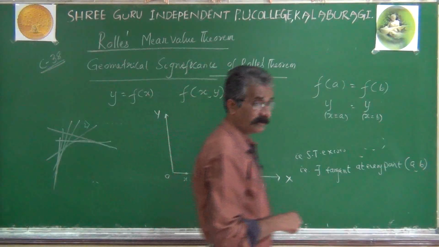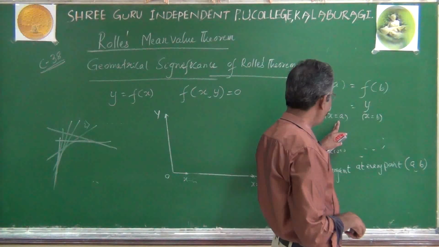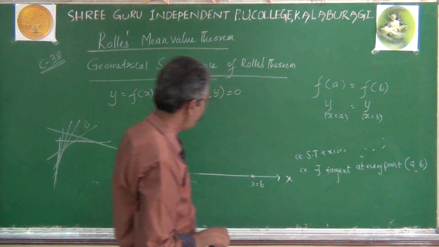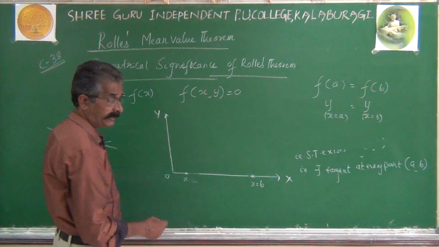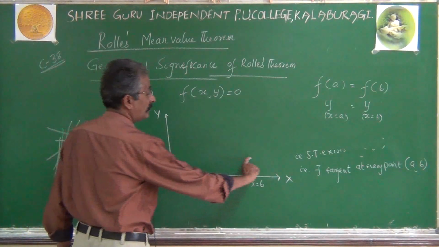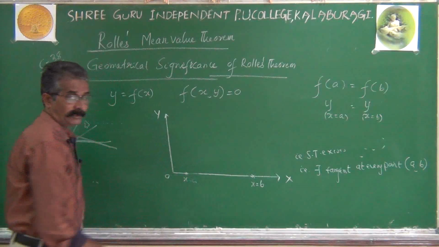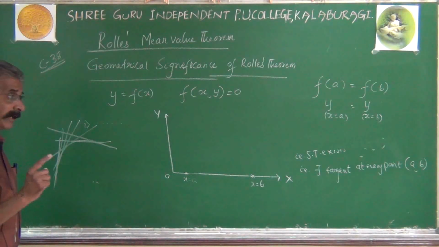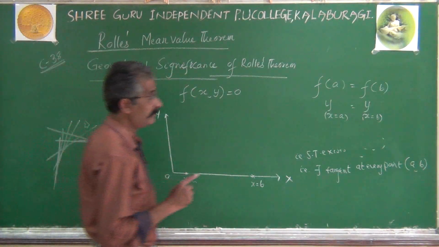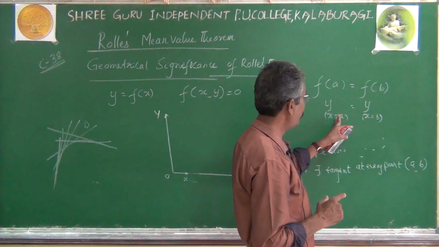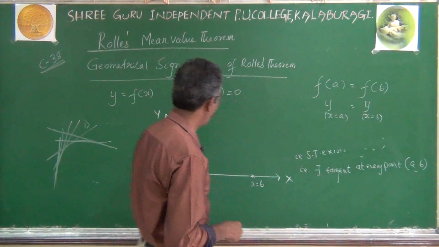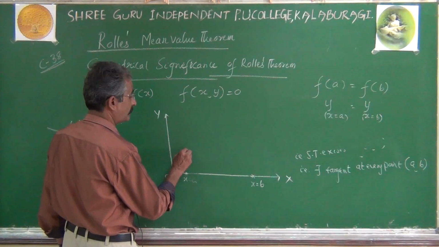But from the given condition, y at a equals y at b, that means the end points of the curve are necessarily at the same height from the x-axis. That's the meaning of the third condition. Y at x equal to a equals y at x equal to b. Like this.